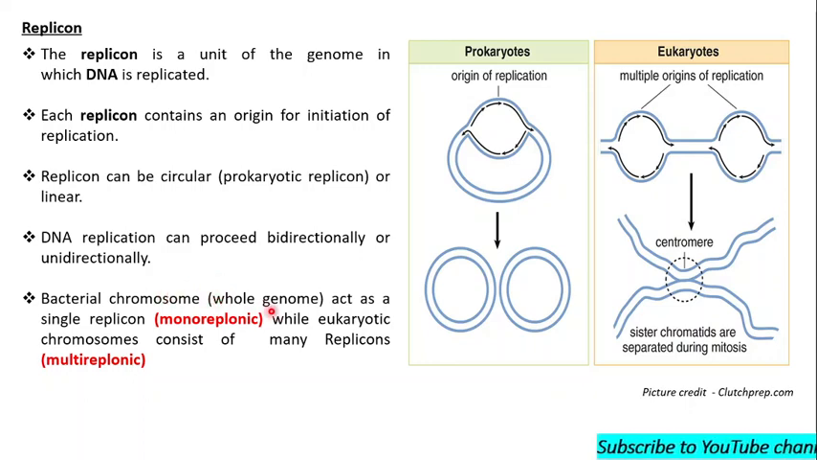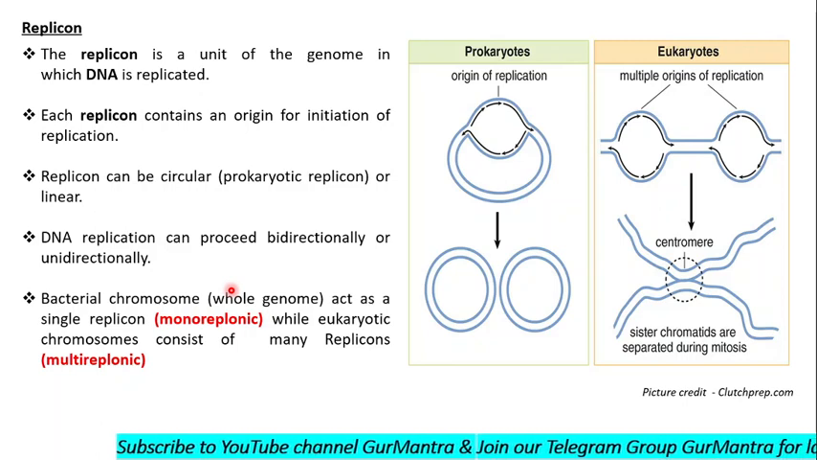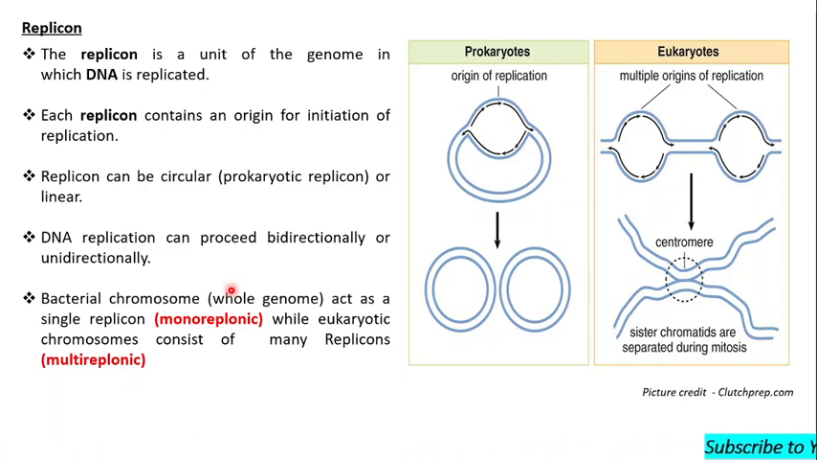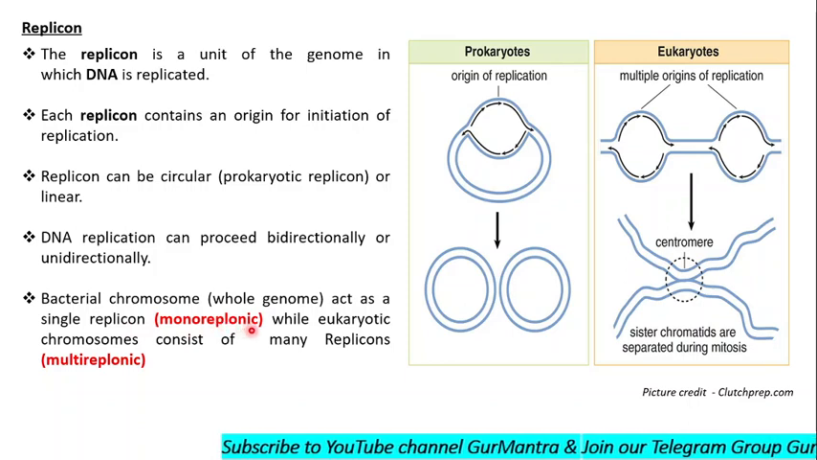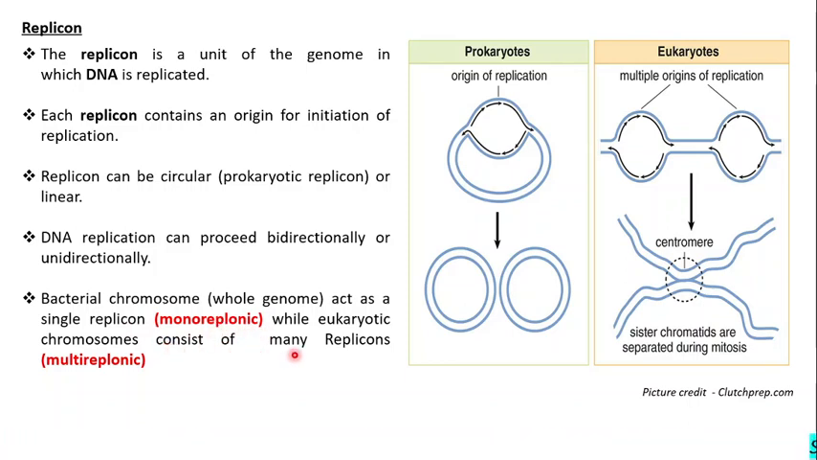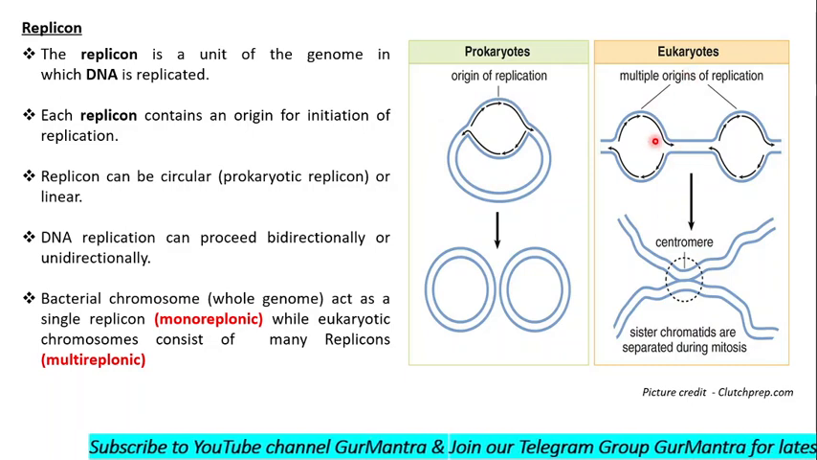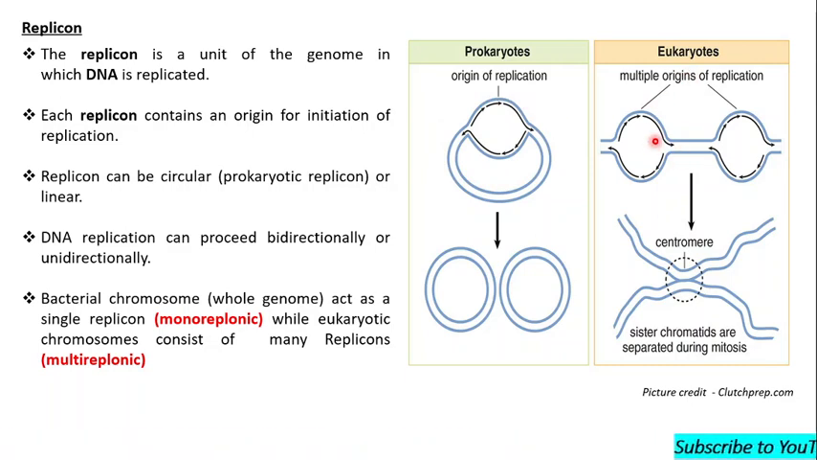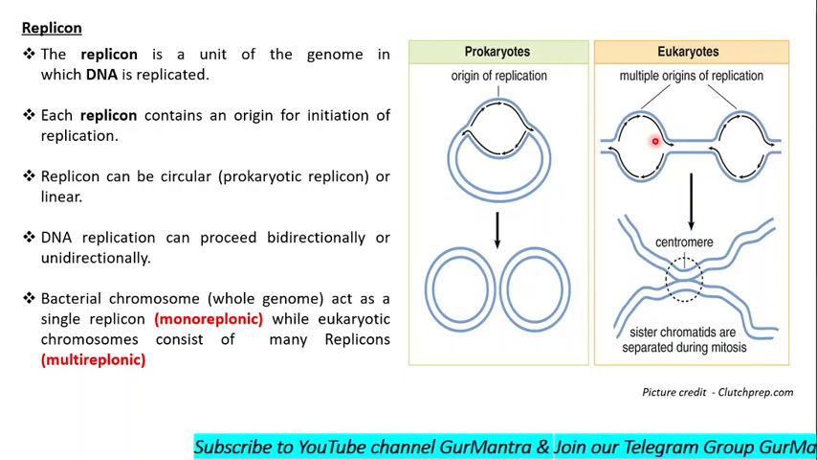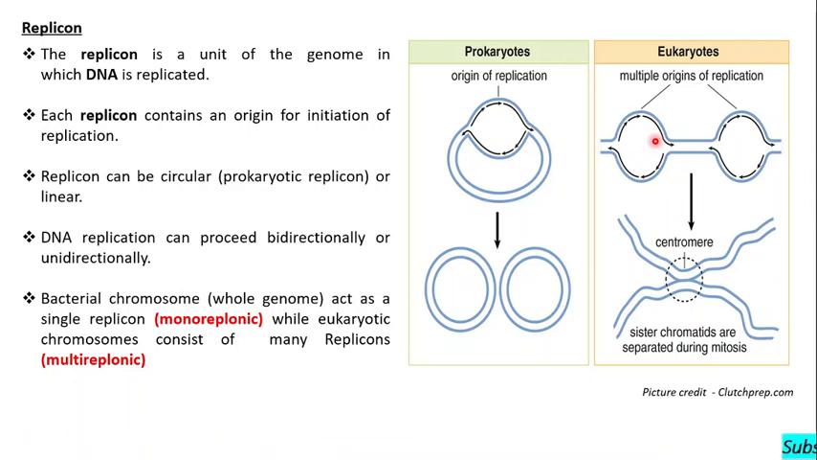Bacterial chromosome, we can say whole genome, because the whole genome of bacteria is equivalent to the one chromosome of eukaryotic cells. So whole genome has a single replicon, so bacterial chromosome is monorepliconic, while the eukaryotic chromosome possesses many replicons, so it is multirepliconic. Here you can see the prokaryotes have only one replicon, and in eukaryotes there are multiple replicons, because eukaryotic DNA is too large and we need multiple origins of replication, so that it can replicate as fast as it can. Fine.